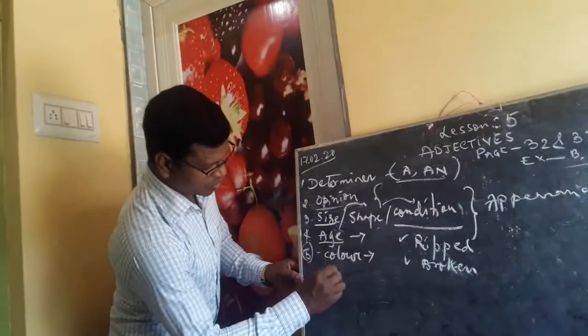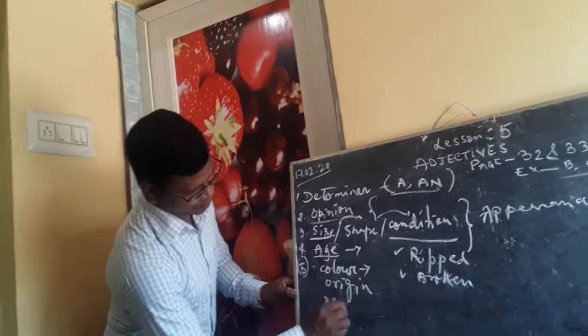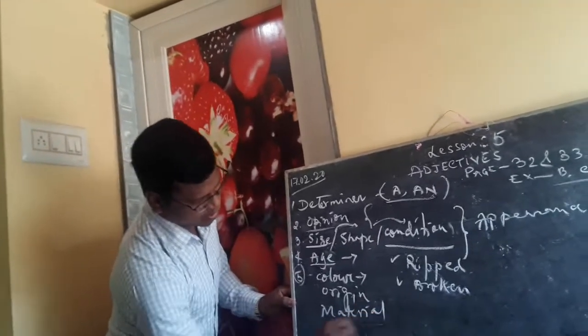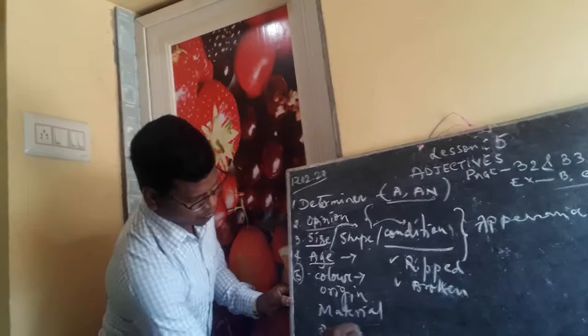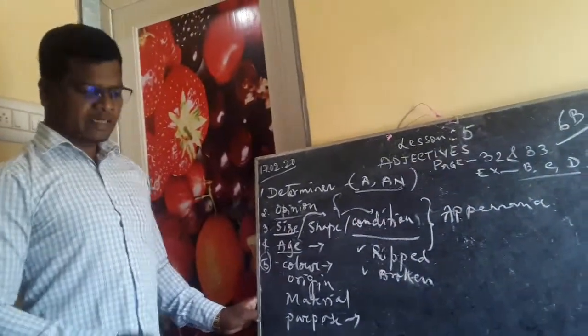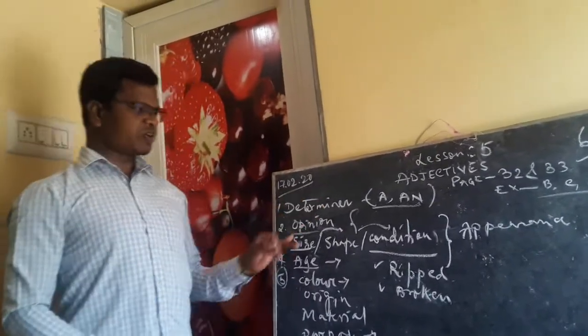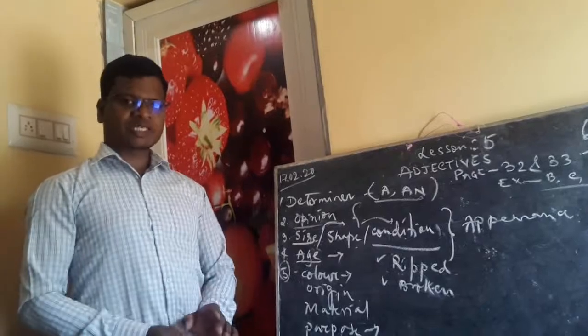And then origin, next comes origin. Then you have got material, and the last one was the purpose. So remember this order and then do exercise number B. So please, I am asking you again, make no mistakes in understanding.